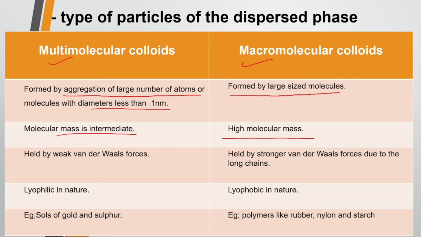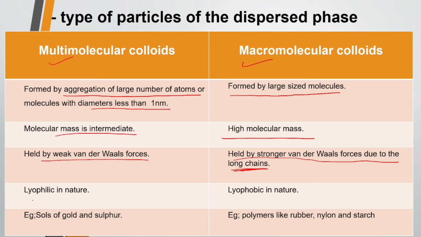The particles are held by weak van der Waals forces. These are the forces of attraction that hold the particles of multimolecular colloids, and in a macromolecular colloid, the particles are held by stronger van der Waals forces due to the presence of long chains.